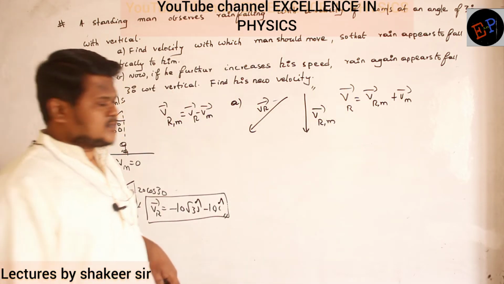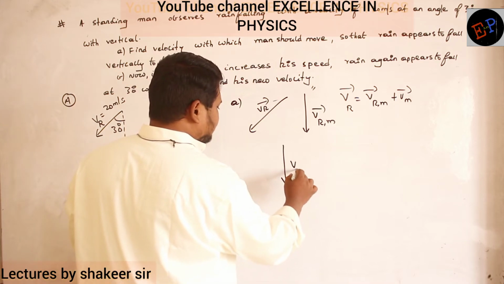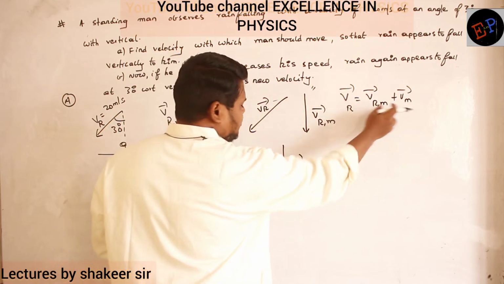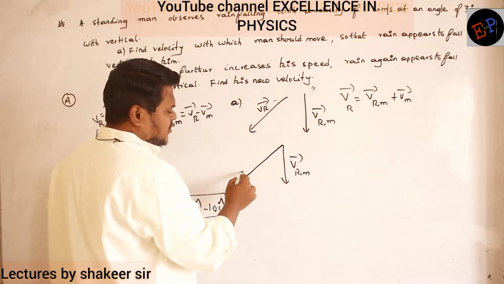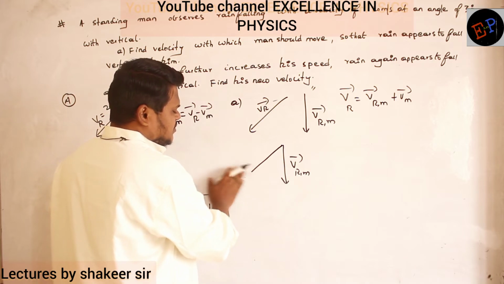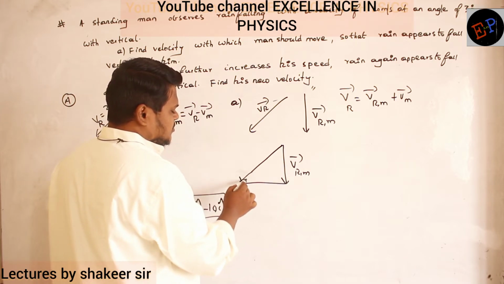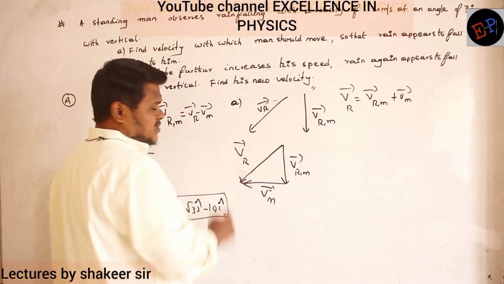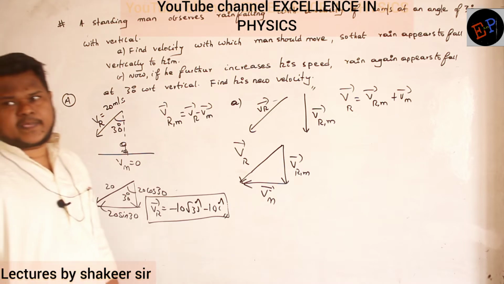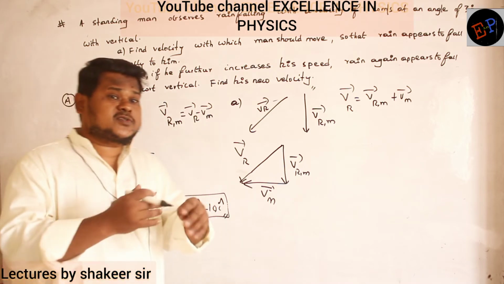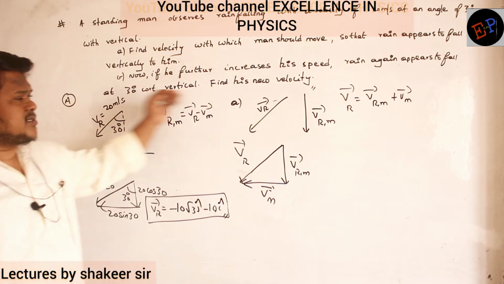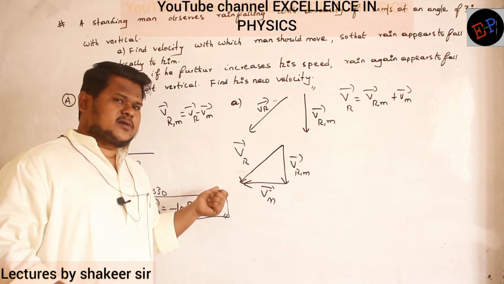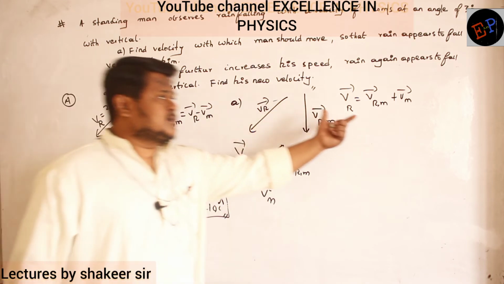How is it possible? So this is VRM, no? This is the velocity of rain with respect to man. Clear, no? And which is the resultant here? This is the resultant of these two, no? The resultant should be head to head and tail to tail. So definitely it means the man should be traveling in which direction? The man should be traveling in this direction. This is the velocity of the man, no? Then only I will get the velocity of rain to be in this direction. Are you able to understand what is happening? So first of all, we are calculating in which direction the man is moving. Is he moving towards the east direction or towards the west direction? Now definitely we have proved that the man is traveling towards the west direction. Then only this condition will be satisfied.